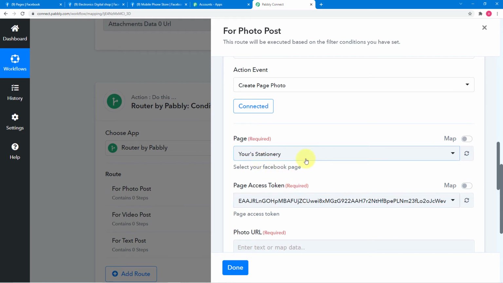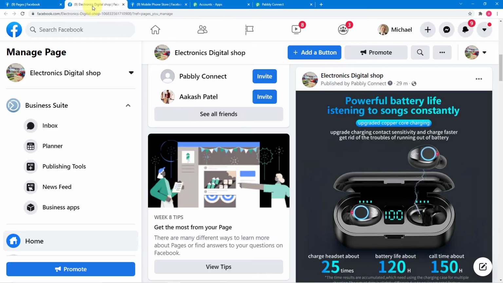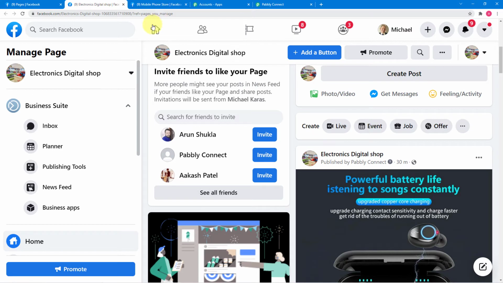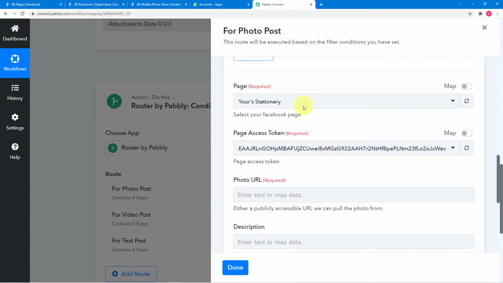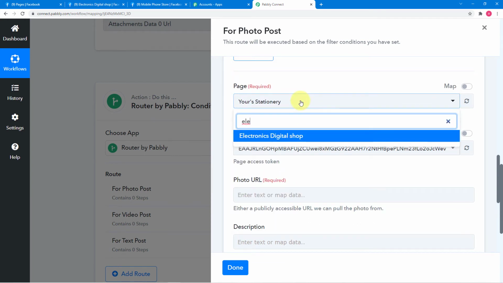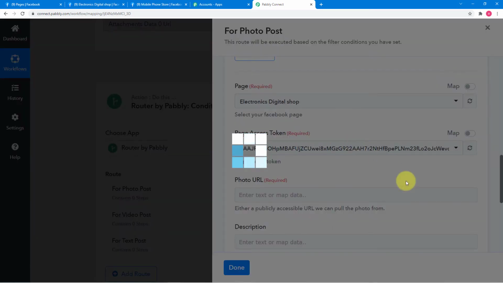Now in this page field, I am going to select our other page, electronics digital shop, because we want to post the same photo here one more time, right? So from this page field, I am going to select the page electronics digital shop.